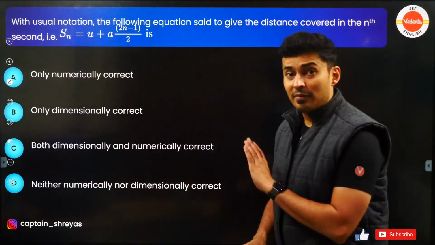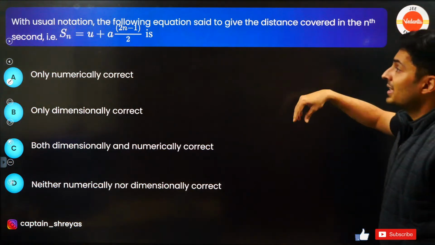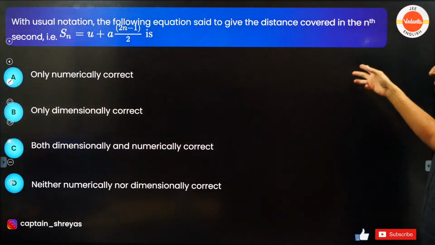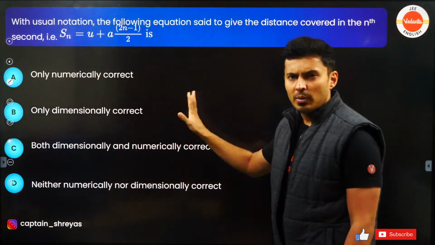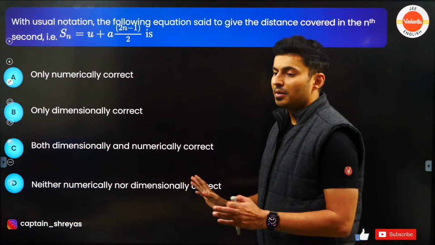With the usual notation, everybody should get this. The following equation said to give the distance covered in the nth second is u plus a by 2 into 2n minus 1. Is it numerically correct only, dimensionally correct only, both correct, or neither numerically nor dimensionally?